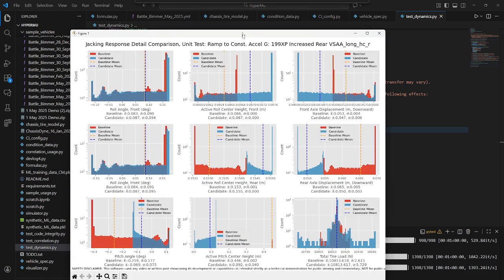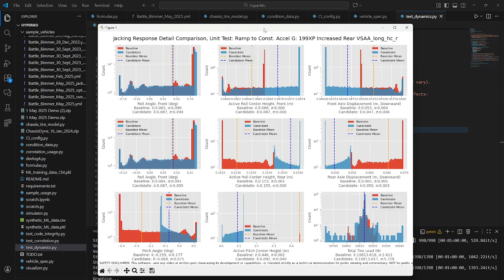So these are the results of the first test case here. The loading function is a synthetic loading function of purely longitudinal acceleration, ramping from 0 to a constant value, in this case, 8/10 of a g. The baseline vehicle has its results represented in orange. The candidate vehicle model has its results represented in blue. And the change to the candidate vehicle model is that the virtual swing arm angle of the rear suspension in longitudinal motion has been increased. You could basically think of this as increasing the anti-squat geometry, although we're not using that nomenclature for these experiments.